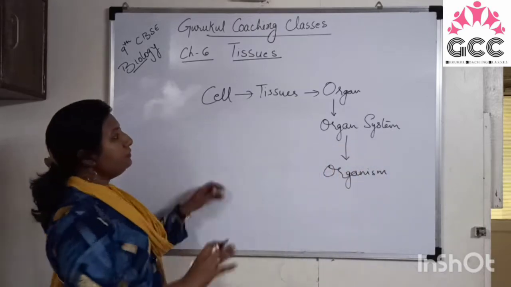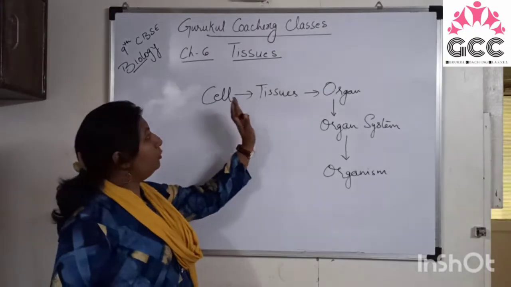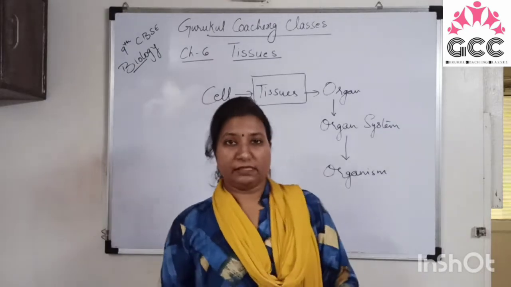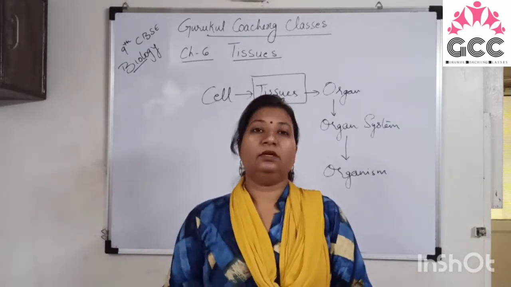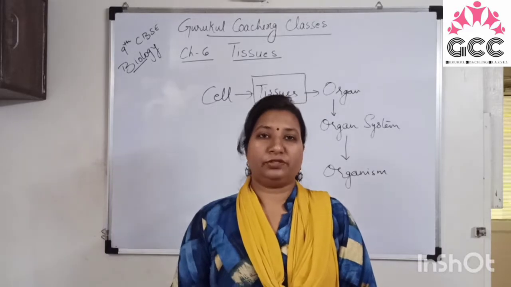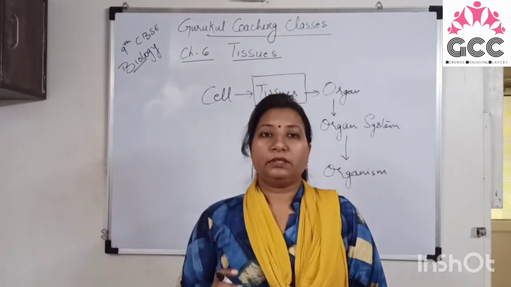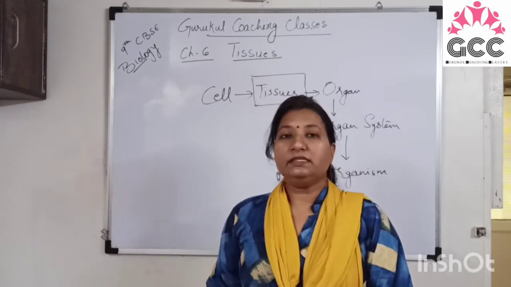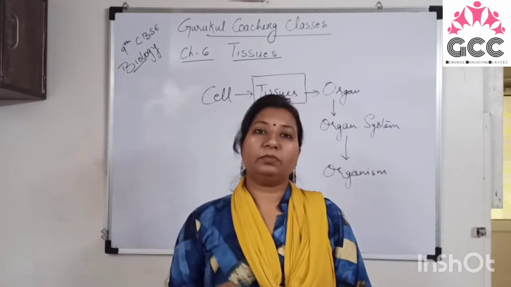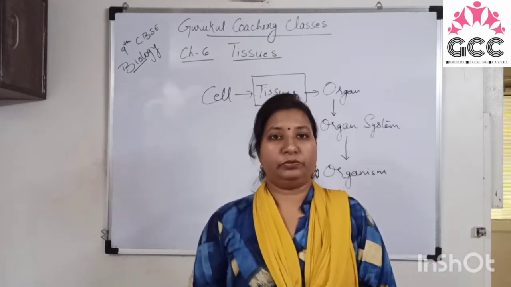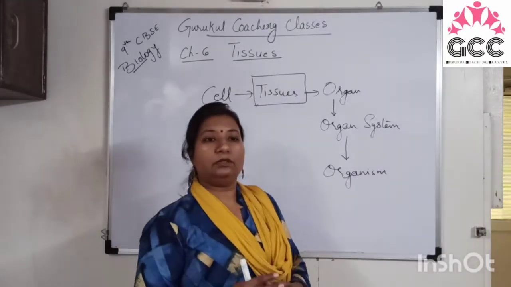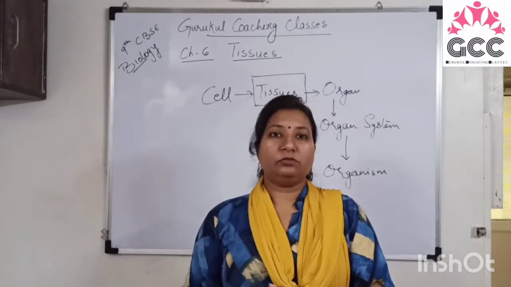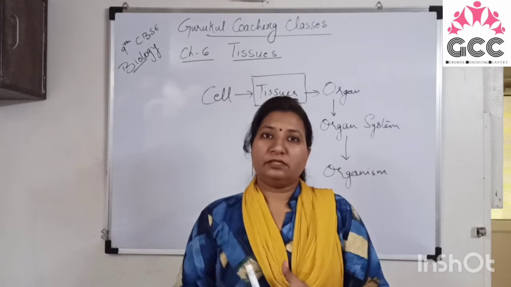So we can say the cell is the basic structural and functional unit of life, and a group of cells is known as a tissue. Tissues are groups of cells which have a particular structure, perform a specific function, and are present at a particular location in the organism. So the cluster of cells performing a particular function is known as a tissue. In this chapter we have to study the different plant tissues and animal tissues. Plant tissues and animal tissues are different from each other as their functions are different.